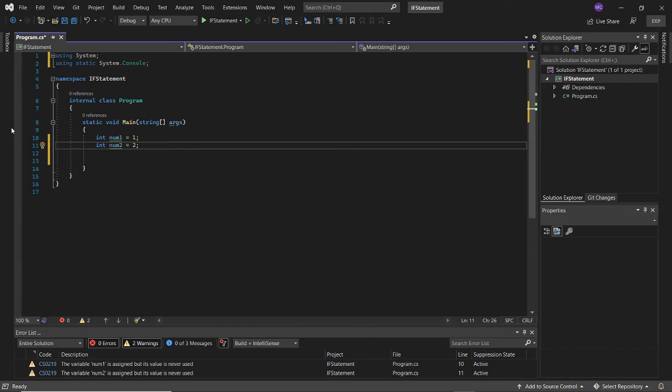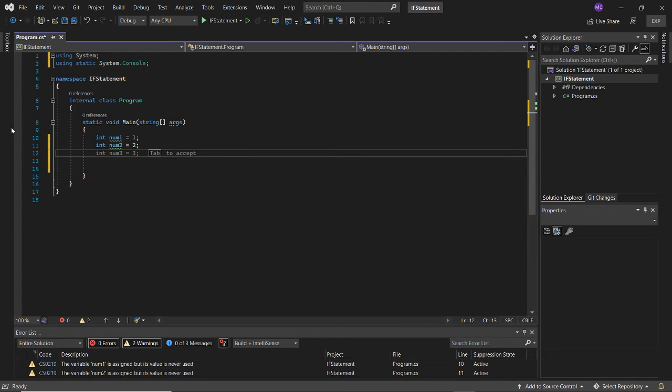IntelliSense knows that I want to create another possible num2, and so it gave me a suggestion, and it picked num2 instead of me having to do all that. I just click on tab, and it fills in the guess that it made.